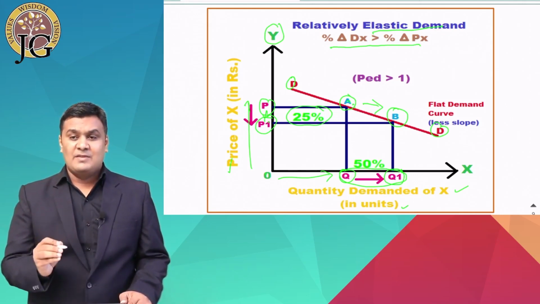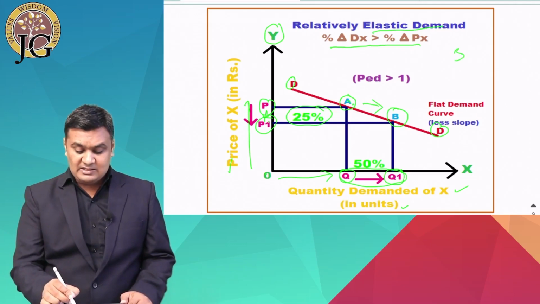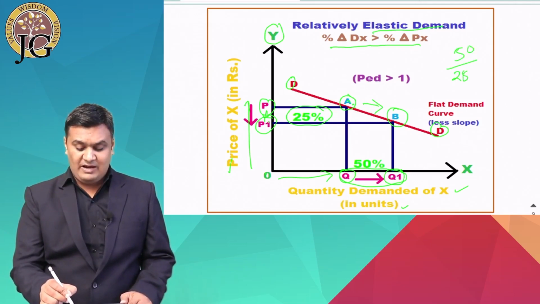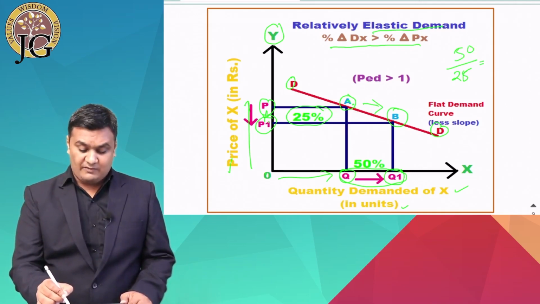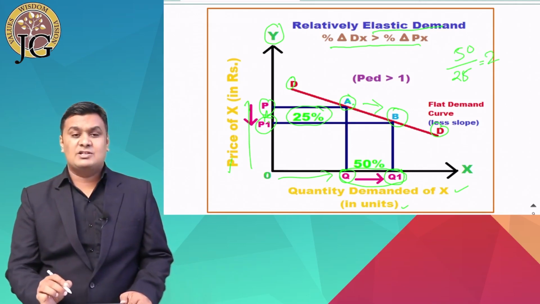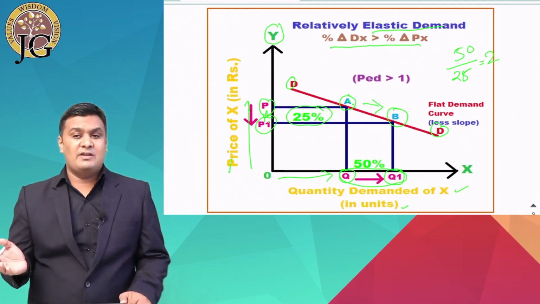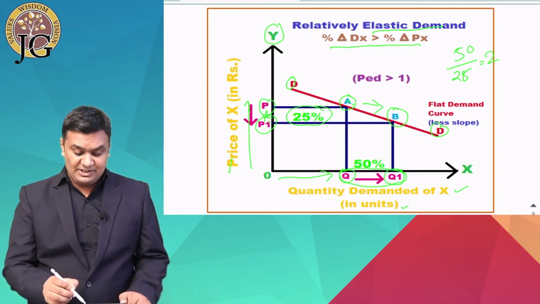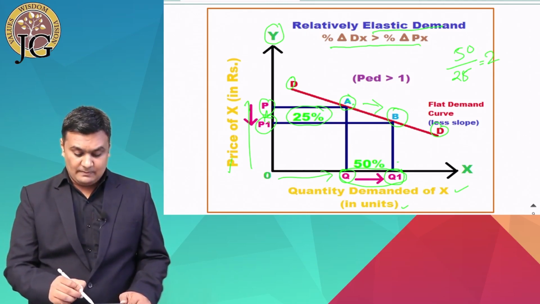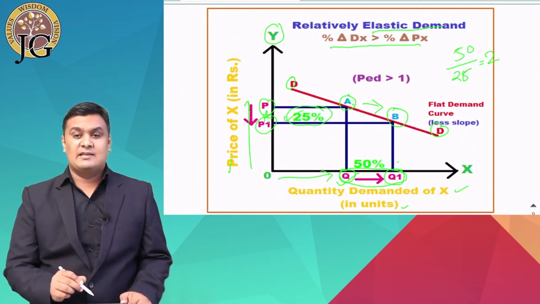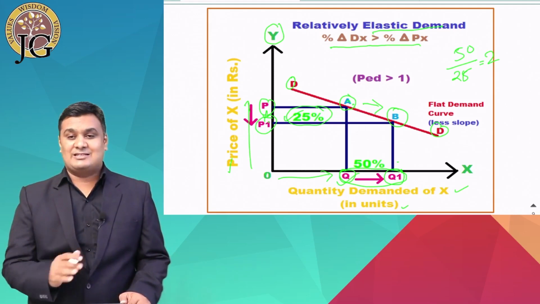When we divide it, we will get 2. So 2 means price elasticity of demand is greater than 1. So when percentage change in demand is greater than percentage change in price, it is known as elastic demand.